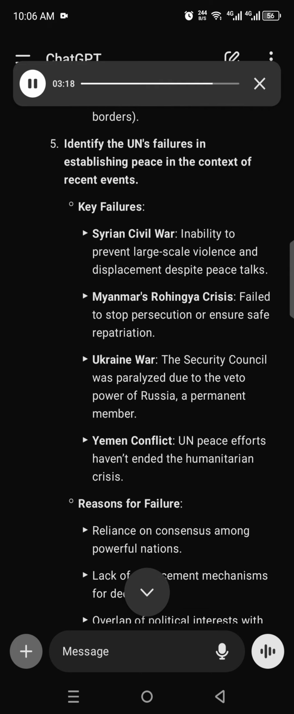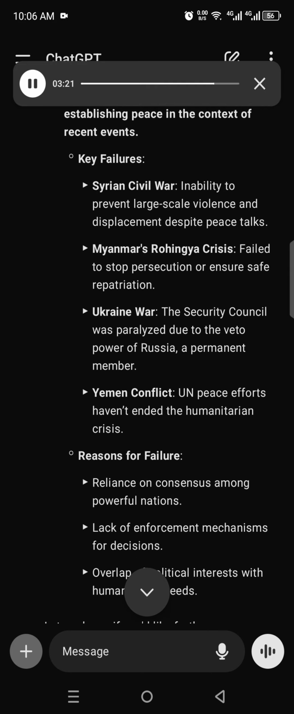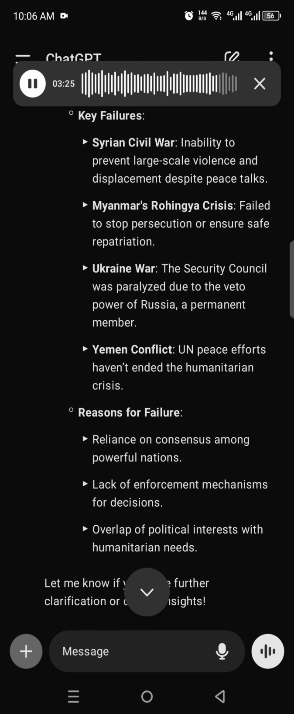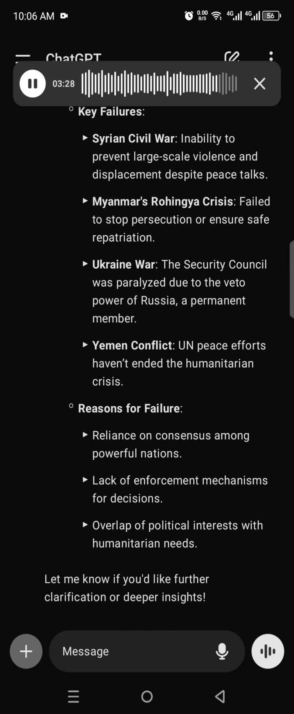5. Identify the UN's failures in establishing peace in the context of recent events. Key failures: Syrian civil war, inability to prevent large-scale violence and displacement despite peace talks. Myanmar's Rohingya crisis, failed to stop persecution or ensure safe repatriation.